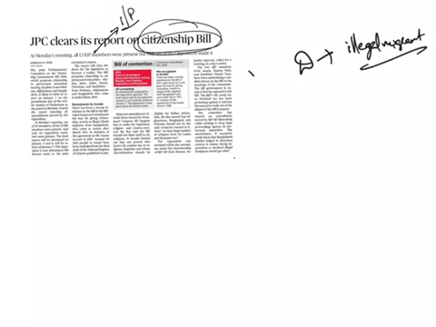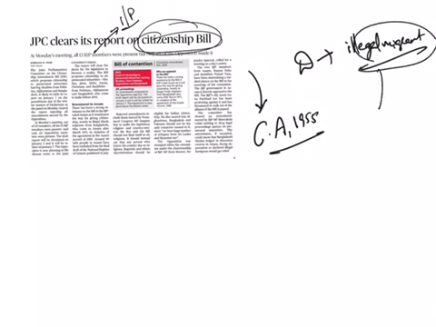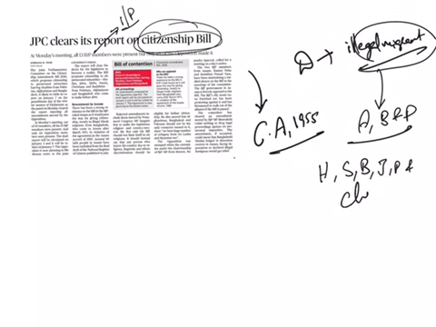This bill is seeking to amend the Citizenship Act of 1955 by changing the definition of illegal migrants, with an intention to provide citizenship to illegal migrants from Afghanistan, Bangladesh and Pakistan who were from Hindu, Sikh, Buddhist, Jain, Parsi and Christian extraction.